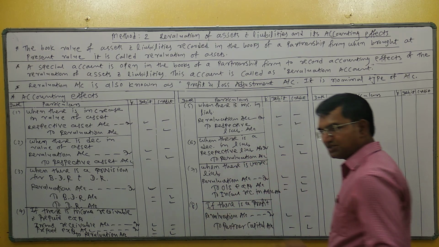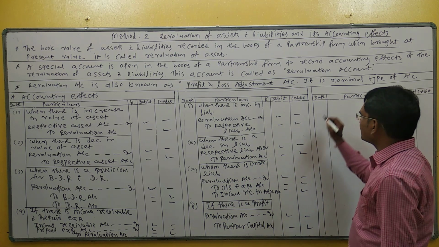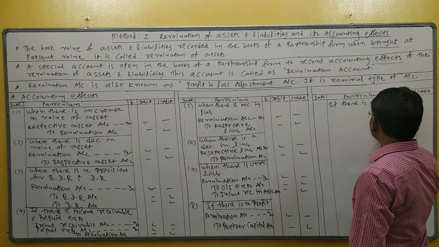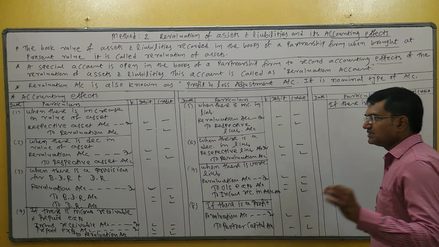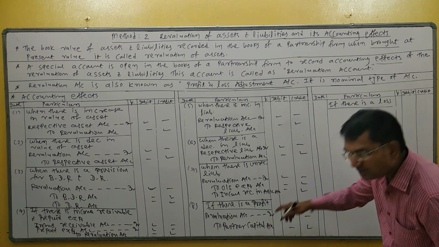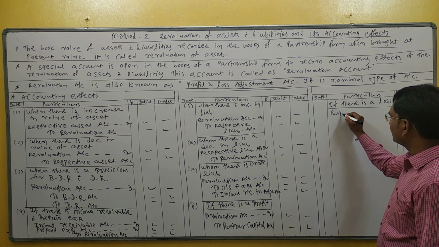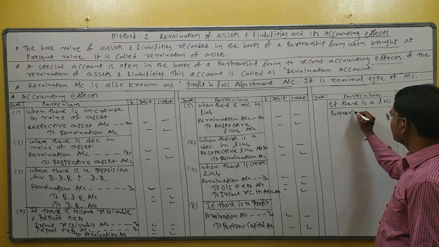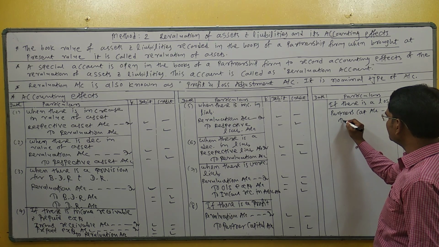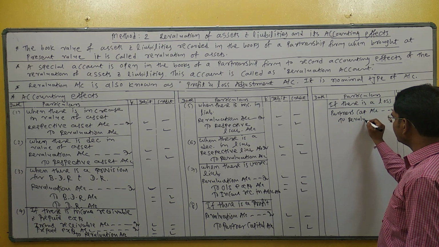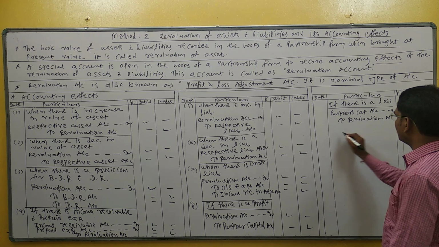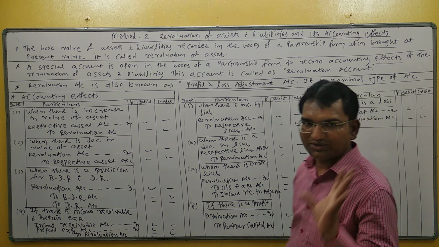And now the last entry of loss. If there is a loss, what is the entry? If there is a loss, reverse entry: partner capital account debit to revaluation account.